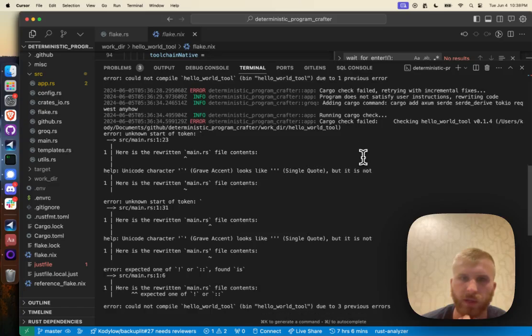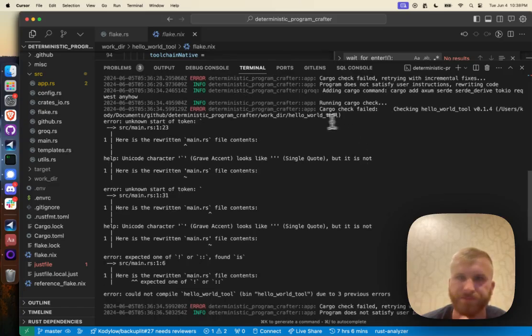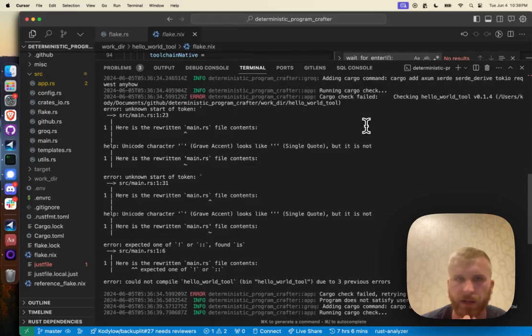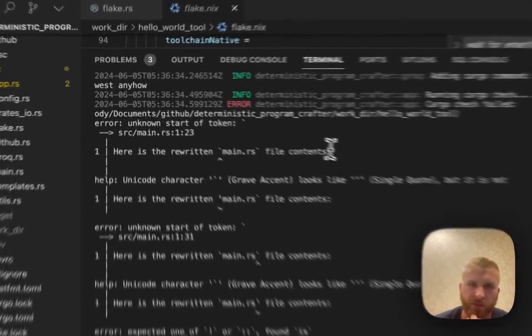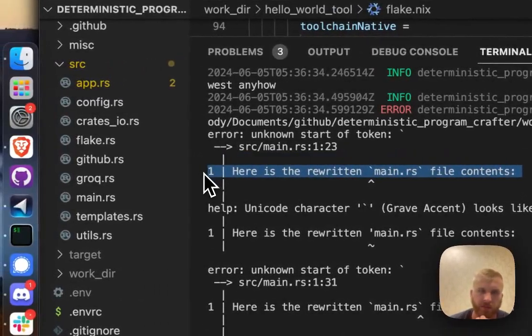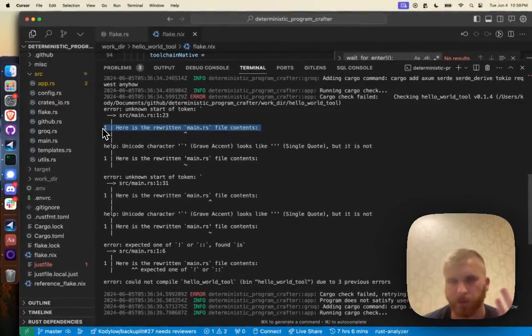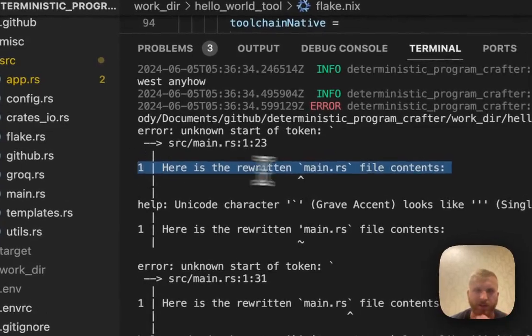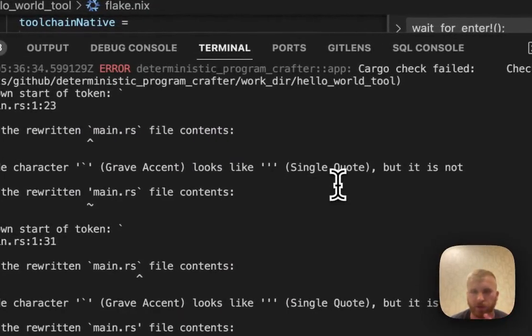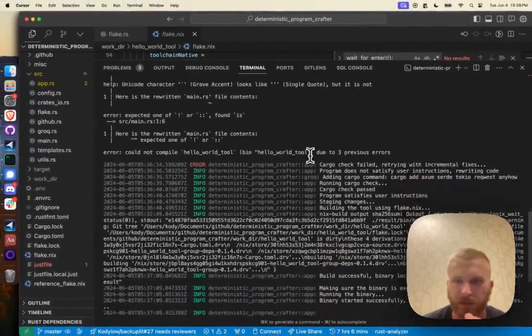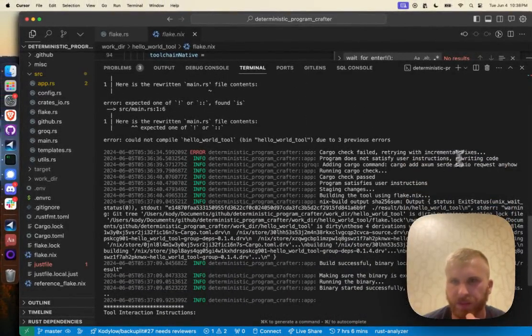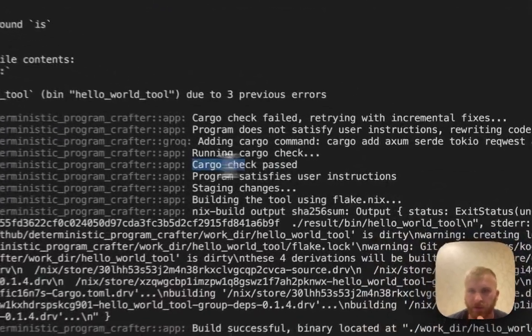And then we end up with another iteration of this. And again, it wasn't able to properly clean that out. That was just something I ran into working with Rust, so we don't have any good agent frameworks like LangChain or whatever for pulling stuff out like this. So what it'll do is just do another loop of trying to get it. And then we can see that after it rewrites it, this time the cargo check passed.